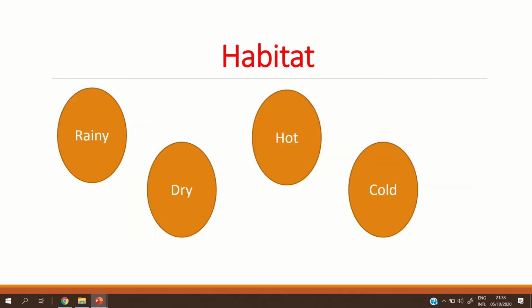Okay, so the habitat has different types. The habitat has many kinds, like rainy or dry, hot or cold.